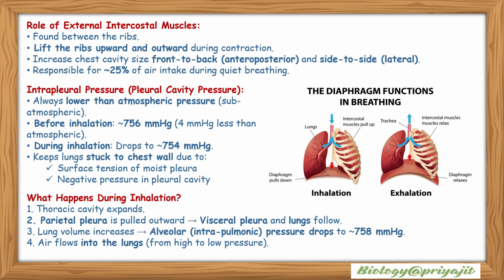During inhalation, pressure drops to 750 mmHg. It keeps the lungs stuck to the chest wall due to the surface tension of the moist pleura. Negative pressure in the pleural cavity. What happens during inhalation? The thoracic cavity expands. The parietal pleura is pulled outward, and the visceral pleura and lungs follow. Lung volume increases, but alveolar or intrapulmonary pressure drops to 758 mmHg. Air flows into the lungs from high to low pressure.